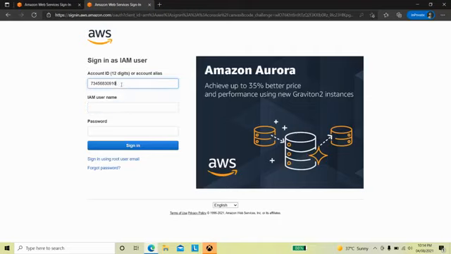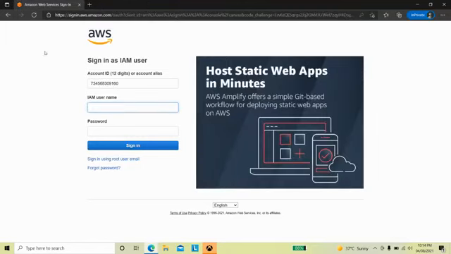If you are not using the link, you have to manually enter the account ID, then the username and the password. That is the basic process. But if we use this link, directly copying and pasting it, you have to provide only the username and the password. I created the user as demo, I am using the same name, and I have given the password as